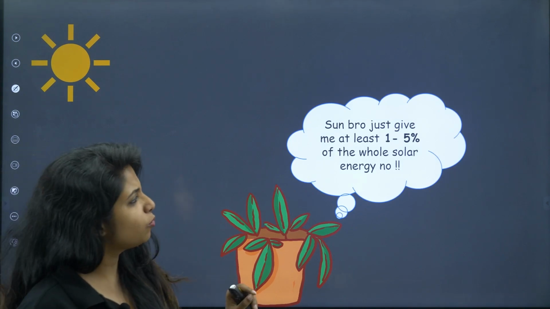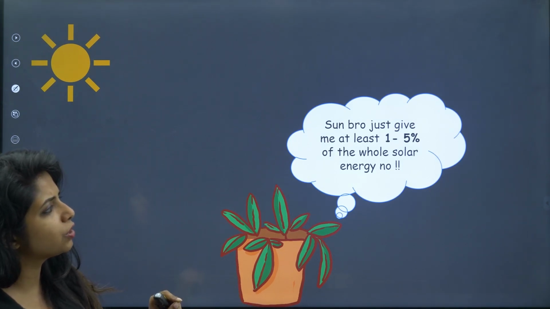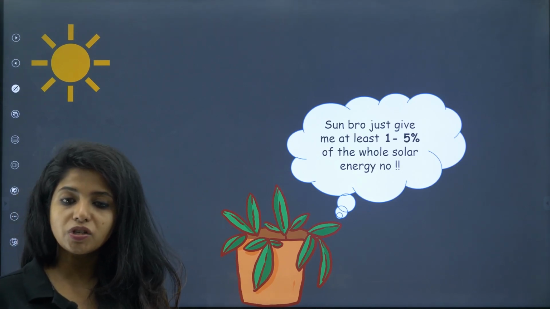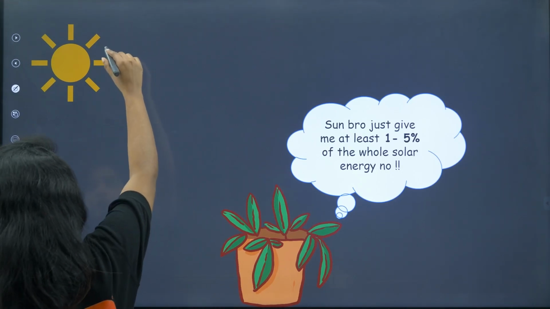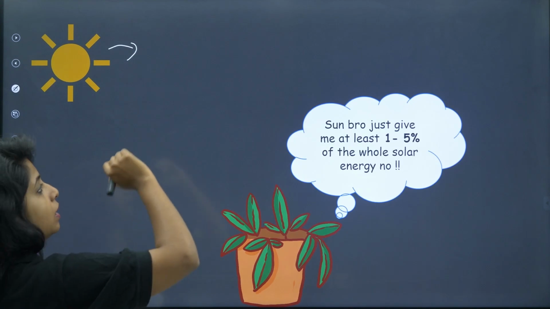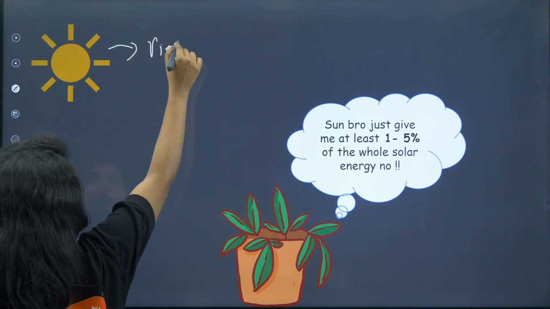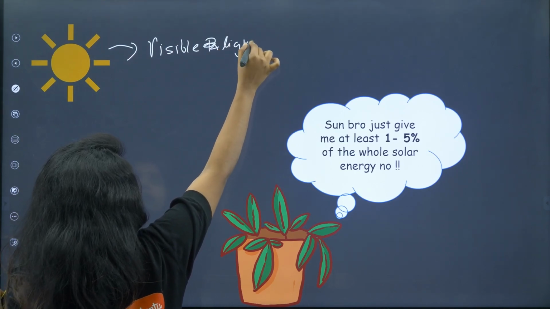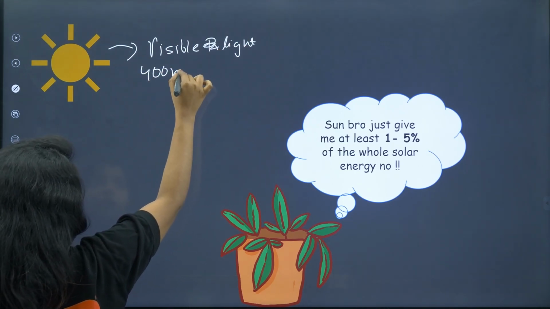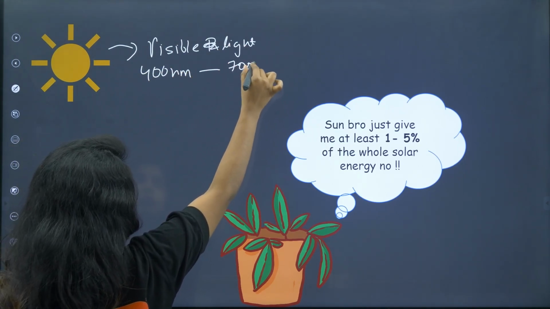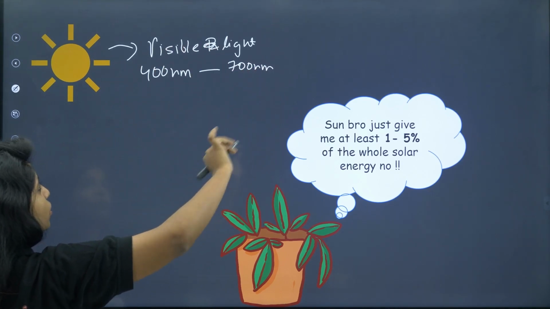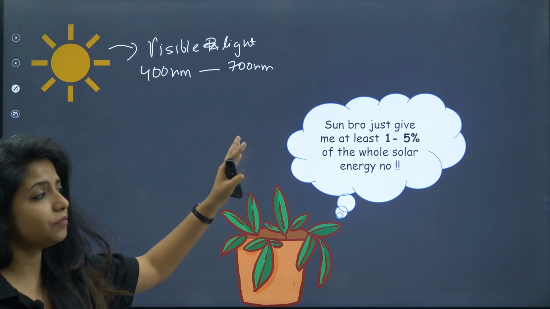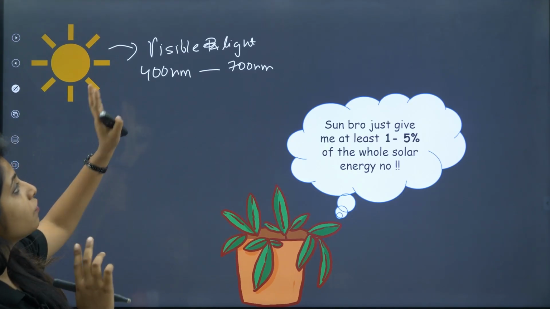So it is asking, sun bro, just give me at least 1 to 5% of the whole solar energy, no? And actually, does it give 1 to 5% of the solar energy? Yes. So the sun produces different types of light. You have one ray which is known as visible light, which comes in a range of 400 nanometer to 700 nanometer. Apart from that, you have UV rays, X-rays, a lot of things, but that is not useful for us, as in not useful for the plants. They are using the visible light.